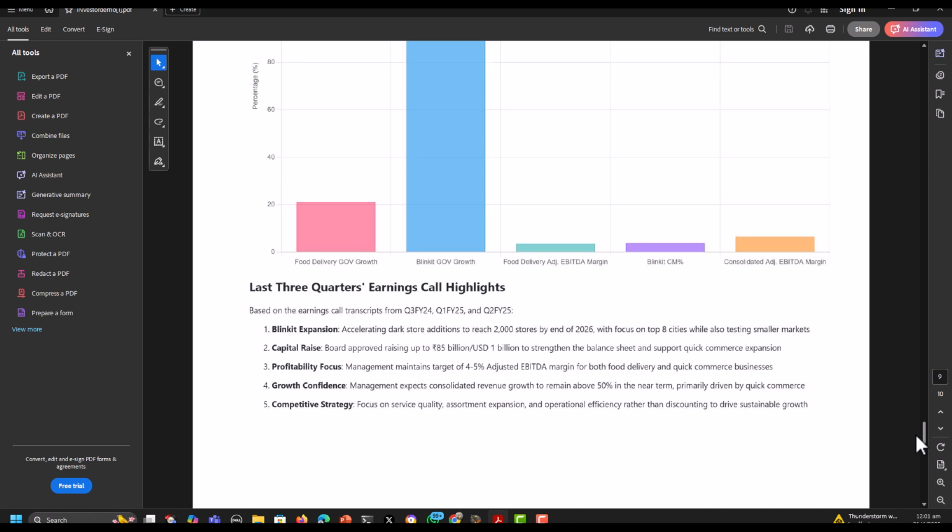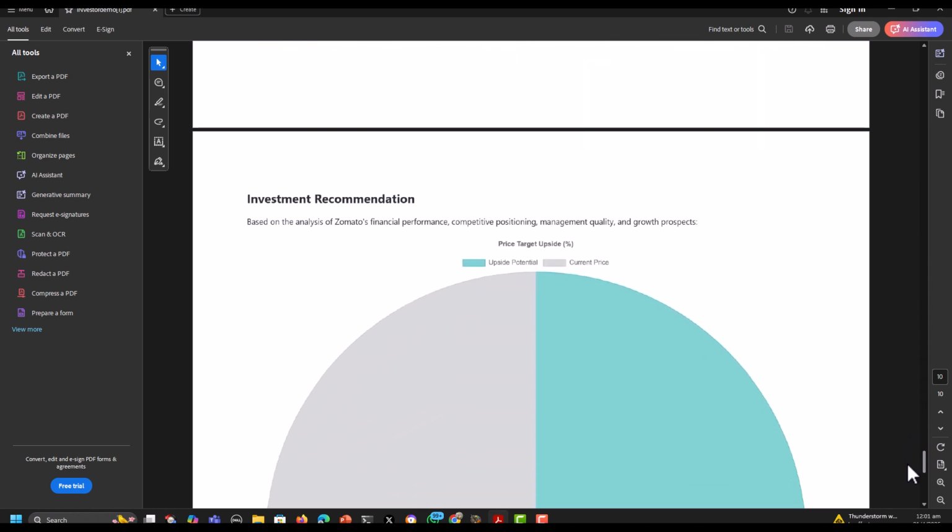Finally, it provides a summary section outlining if a general investor should invest or not in the company.